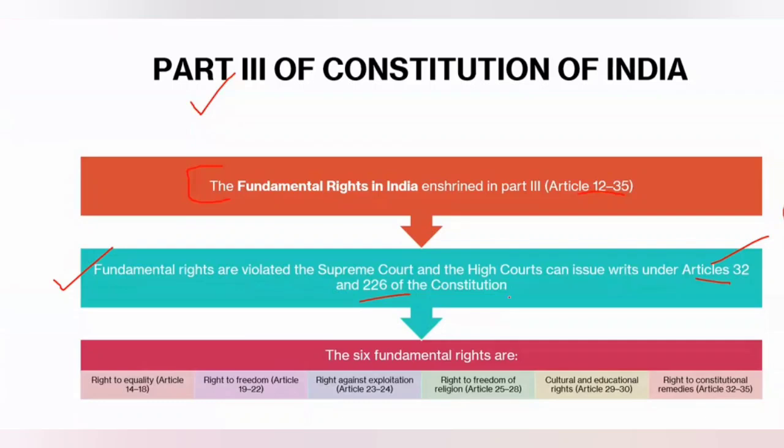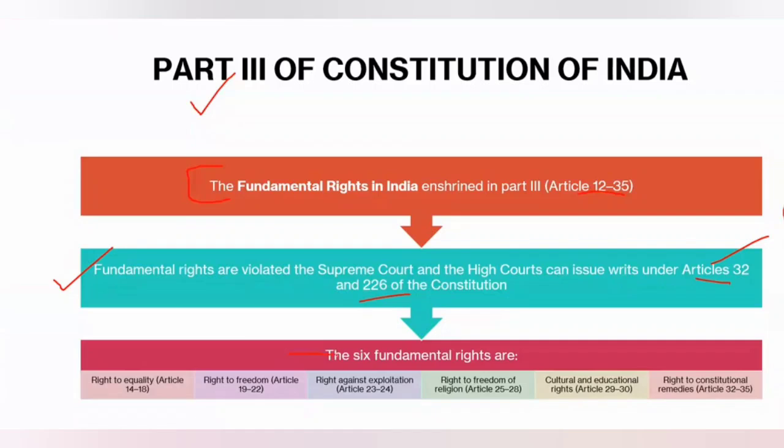Why are the powers given to the Supreme Court narrower? Because Article 32 itself is a fundamental right, and only for the enforcement of fundamental rights can we move under Article 32. But for the enforcement of fundamental rights and also for any other purpose, now here the words "any other purpose" are important, we can move to the High Court under Article 226 of the Constitution of India.